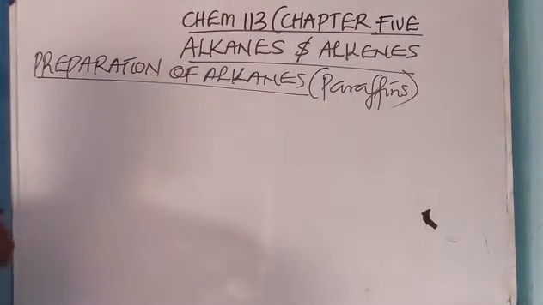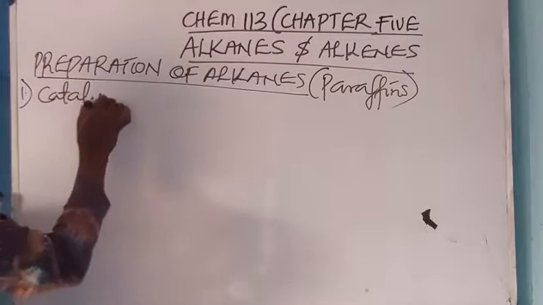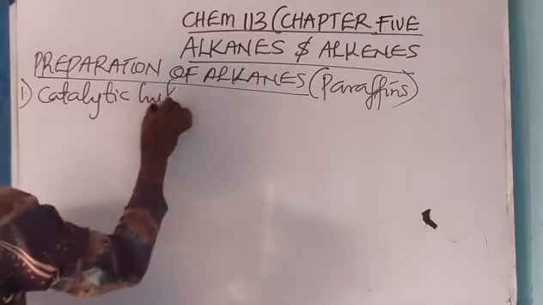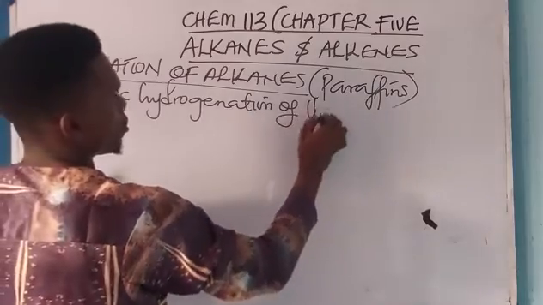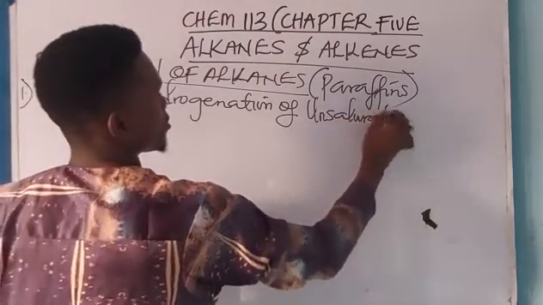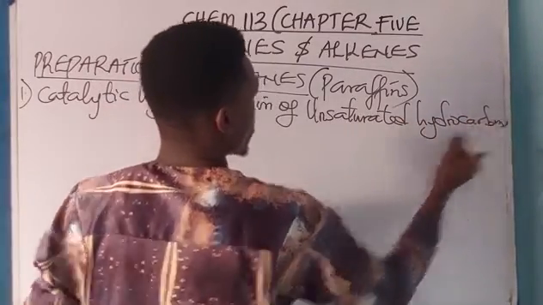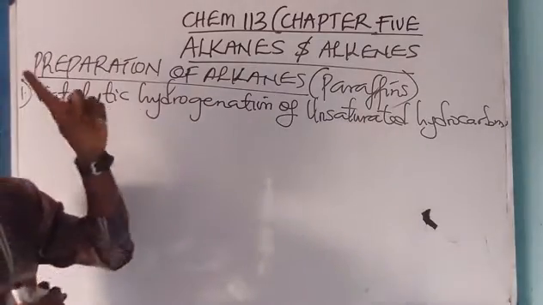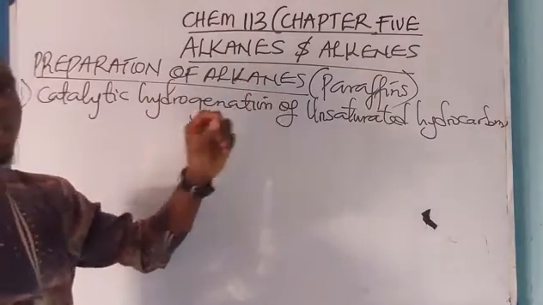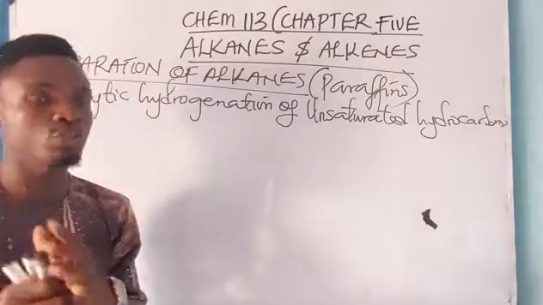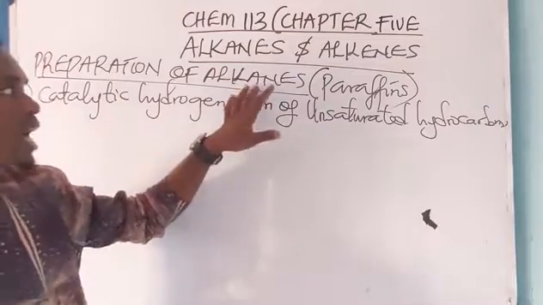Alkanes are prepared through, one, the catalytic hydrogenation of unsaturated hydrocarbons. Of course, owing to the presence of just one bond in alkanes, that is what's responsible for their high degree of what? Saturation. Hence, they are called what? Saturates. Because of the presence of one bond, they are saturated.